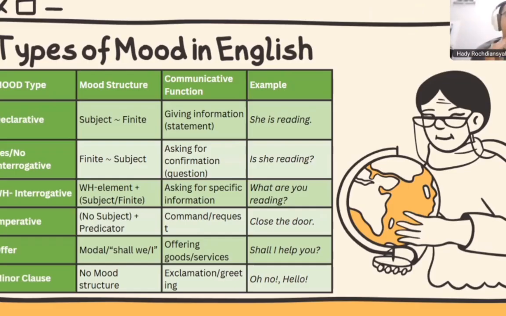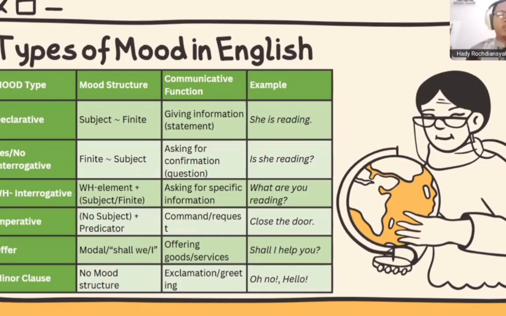The next one is the imperative. Now, the imperative in the mood structure has no subject. I mean, the implicit subject. There is a subject, but in imperative, the subject disappears. But I mean, how to say? Indirectly, the subject is there.